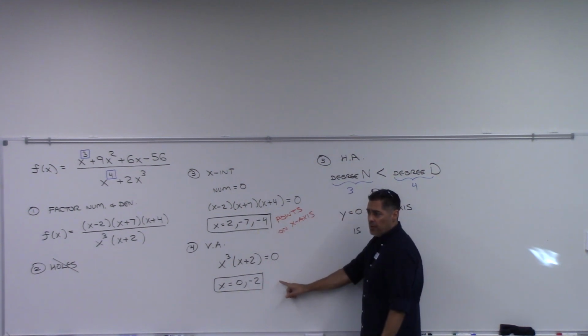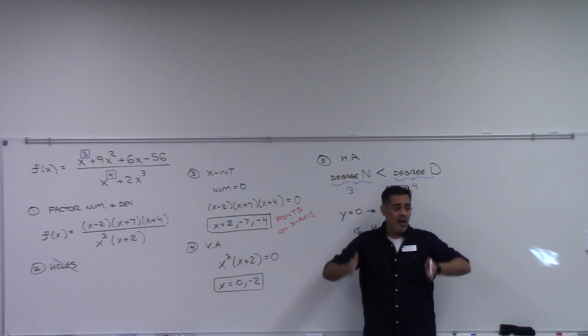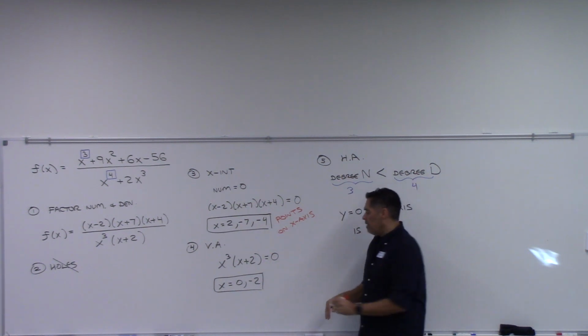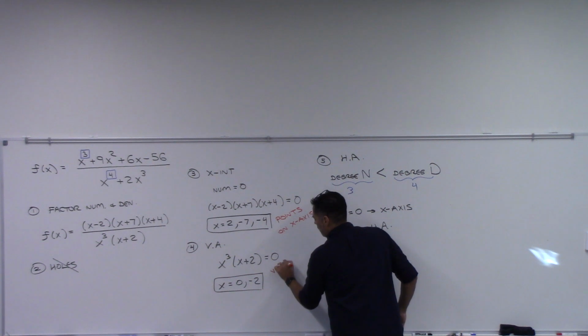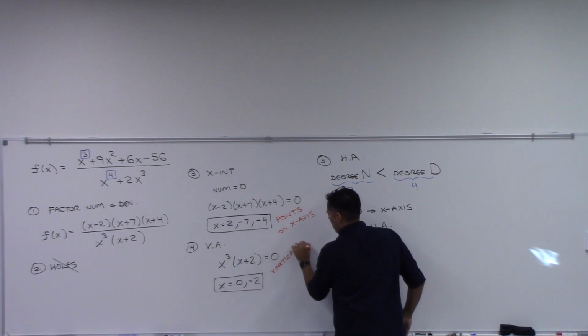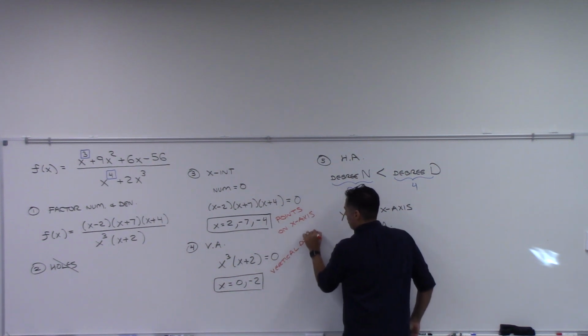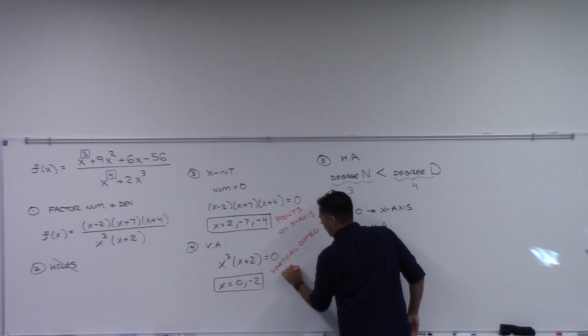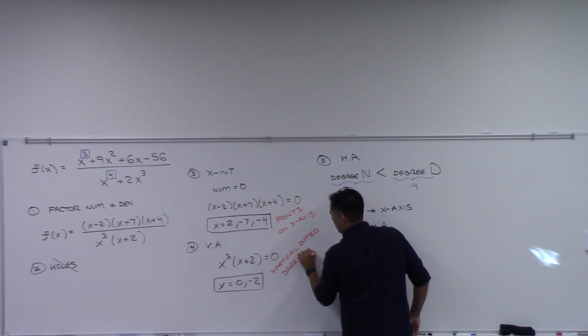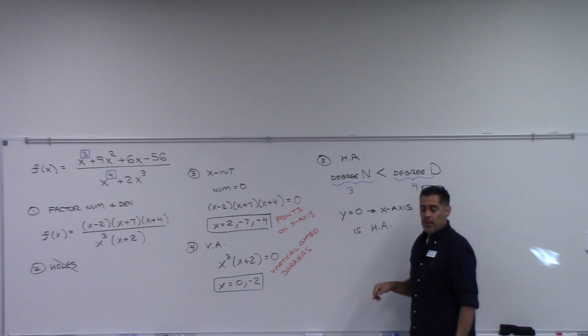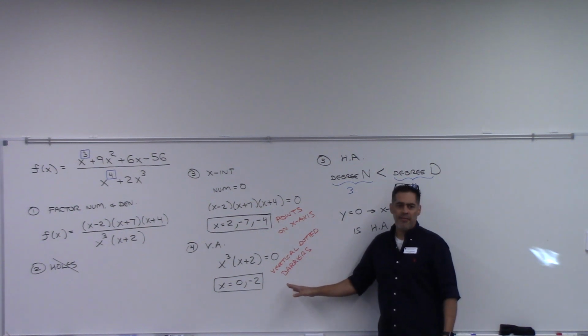These vertical asymptotes are these vertical dotted lines that act like barriers, right? We can't cross these. We cannot go through those. But they're technically not part of the graph. They're just there to help us draw the graph.